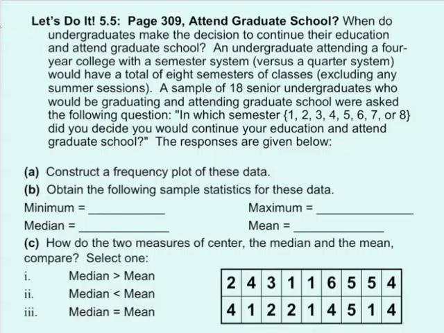Okay, so this down here is the table of responses. That's our 18 data points that we got. So the 2 represents that in their second semester this person decided they were going to grad school, where this person decided in their 6th semester they were going to grad school. So the first thing they would like us to do is to construct a frequency plot of these data.